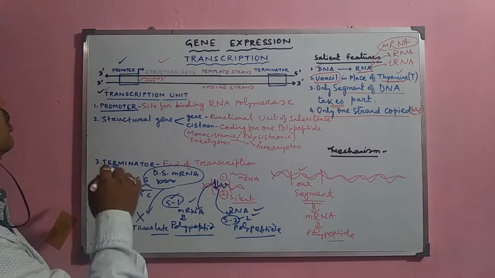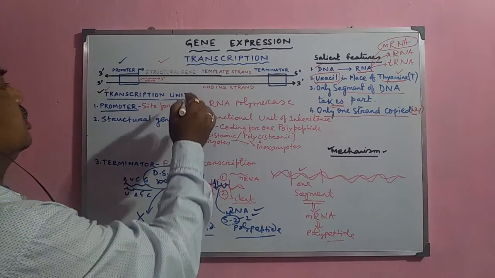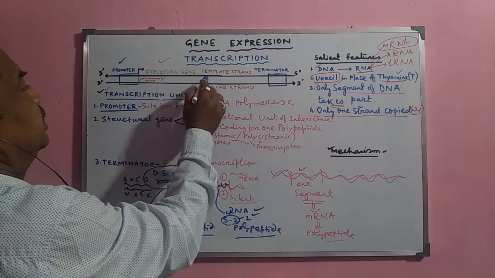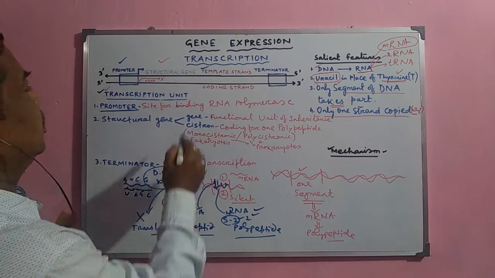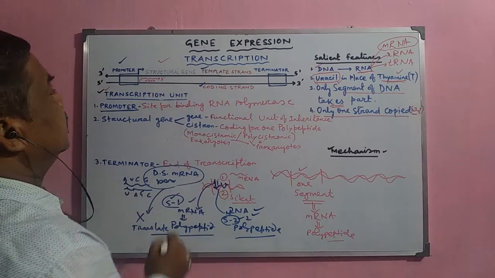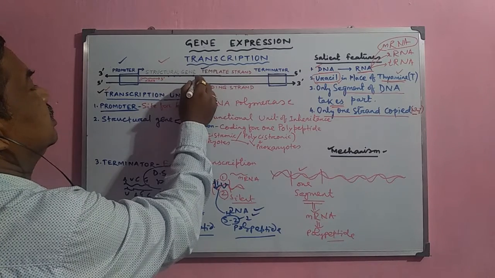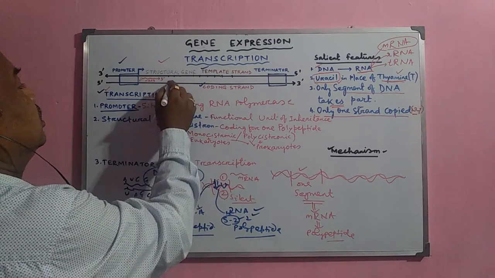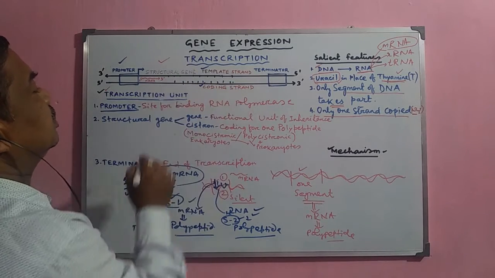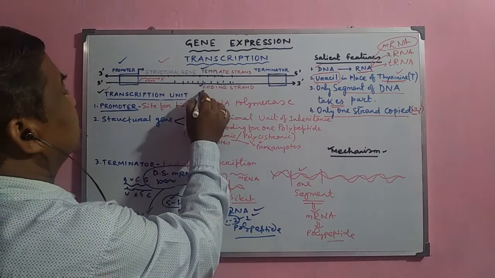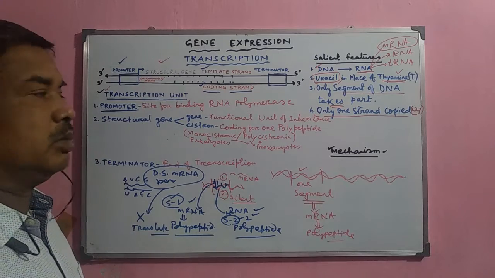This promoter region is present in the DNA, which is double stranded. Suppose the upper line is called the template strand, and the lower one is called the coding strand. The template strand has its own nitrogen base sequence, and the coding strand has its own base sequence complementary to this one. But this coding strand becomes silent, and the template strand actually codes for the mRNA.